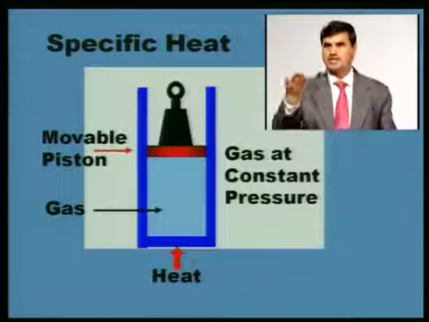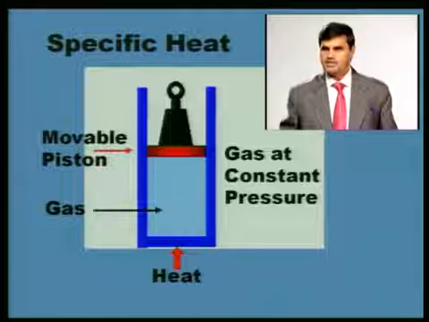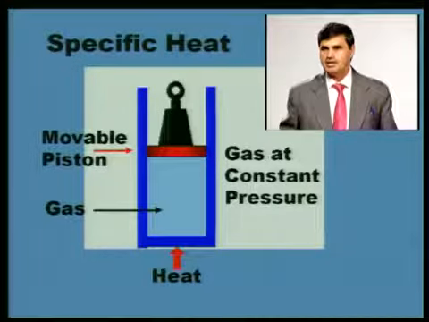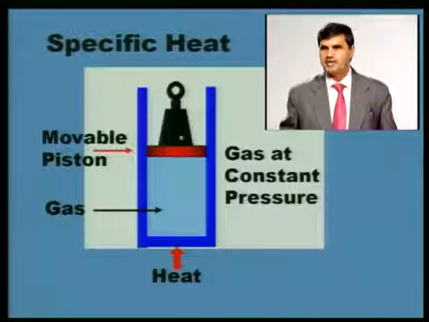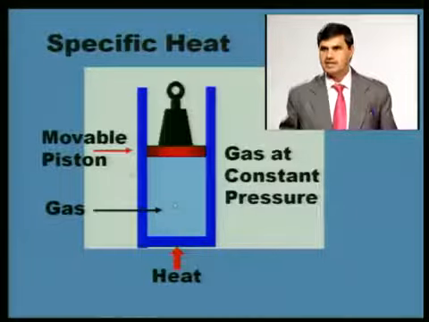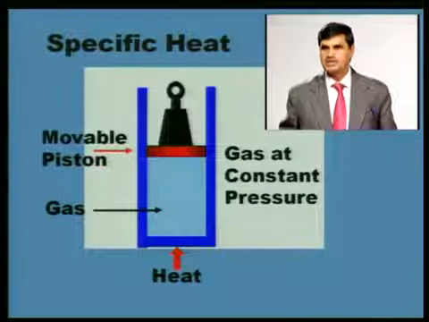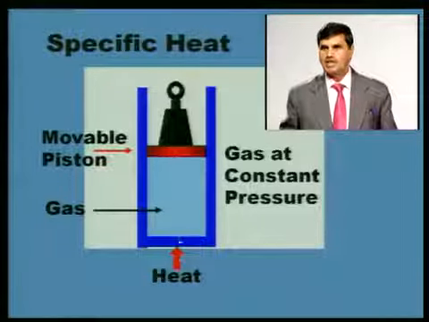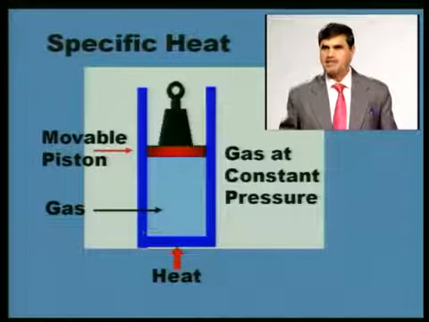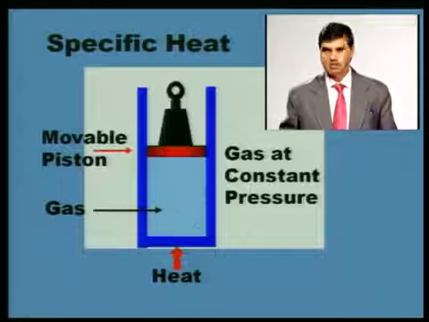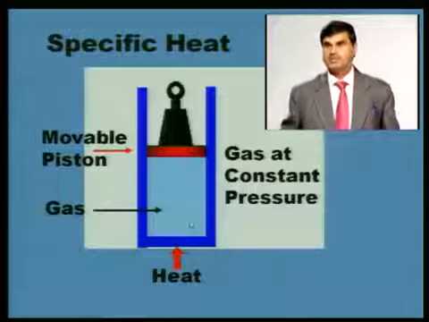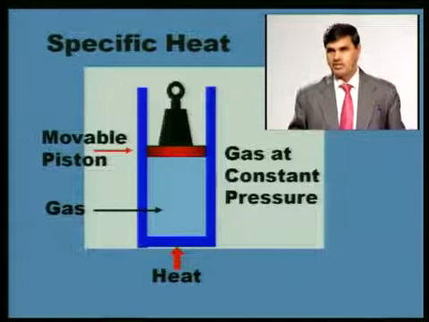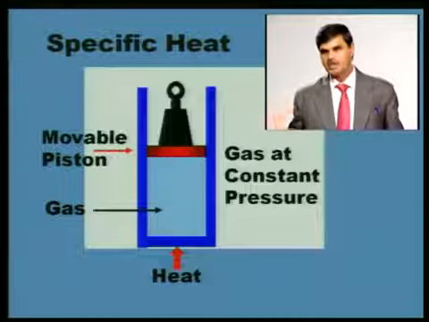In one case your pressure can be constant. If pressure is constant and you are adding heat, even the movement of the piston is possible. Yes, the piston can move in an upward direction when temperature is increasing. In another case, the movement of the piston we can restrict. We can say that movement of the piston is not allowed. We are adding heat from this side. In that case, your volume will remain constant. The piston won't be moving and volume will remain constant. So heat addition may be at constant volume. In another case, heat addition can be at constant pressure.